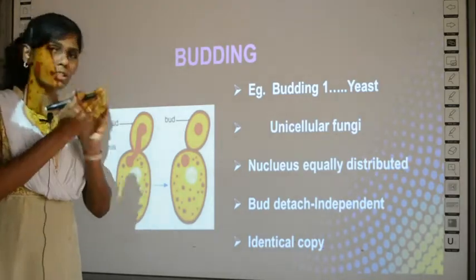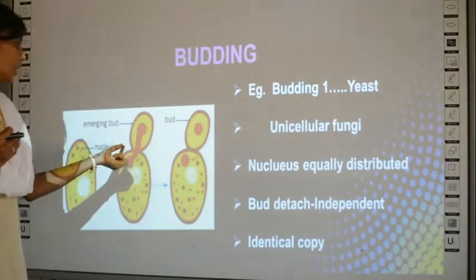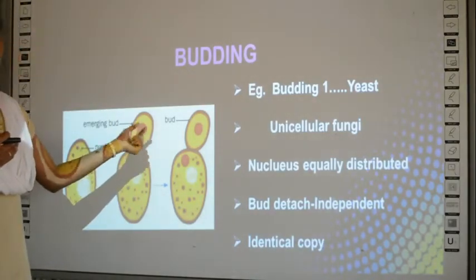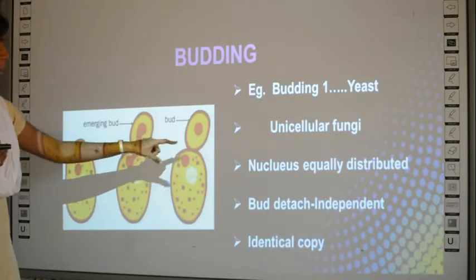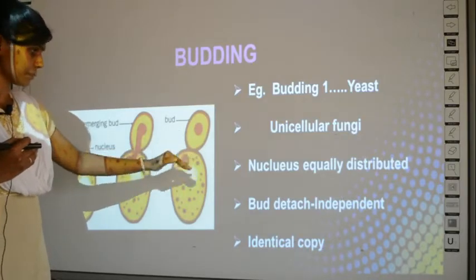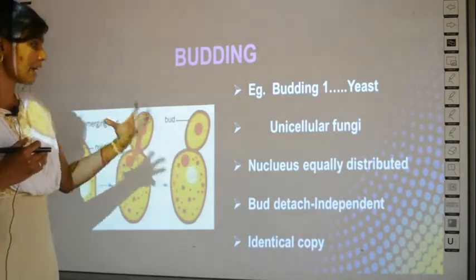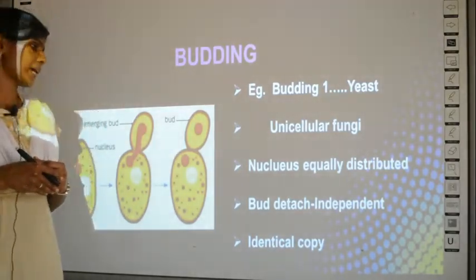How much nucleus is present in the parent cell? The same quantity of nucleus is distributed into the bud also. Okay, then at some stage the bud is separated from the parent. See, it is separated from the parent after it gets its nucleus and sufficient amount of cytoplasm.